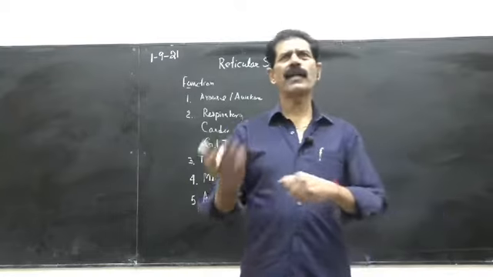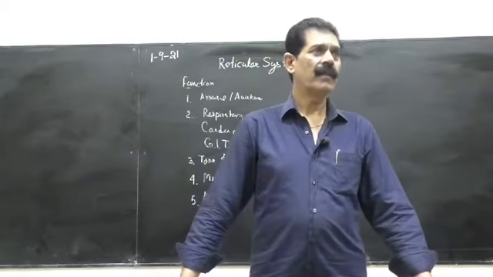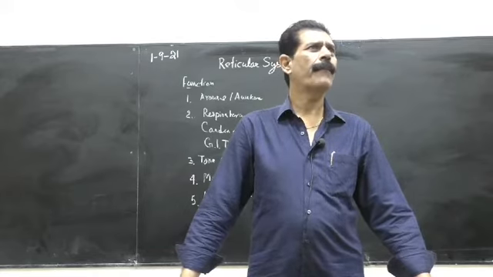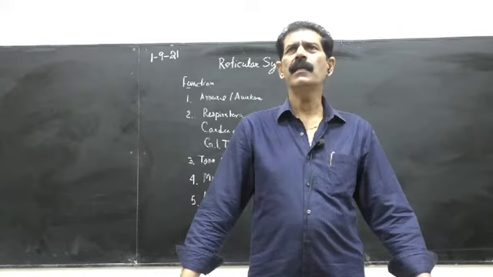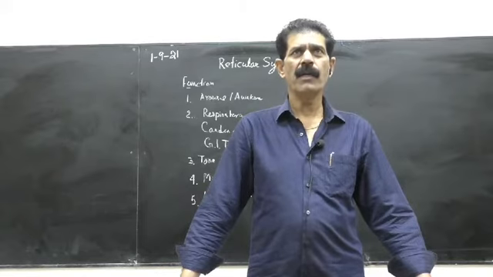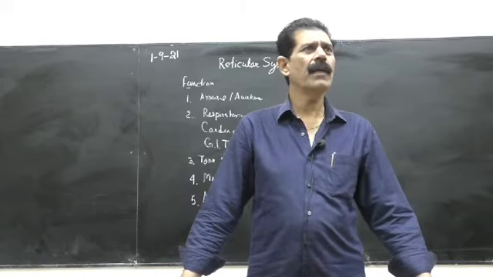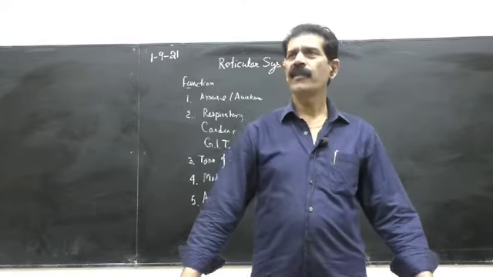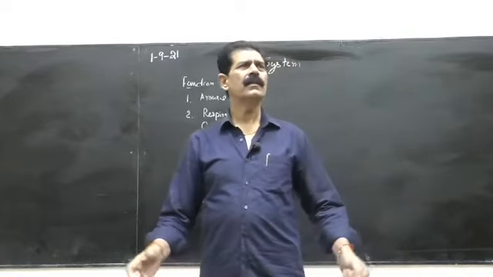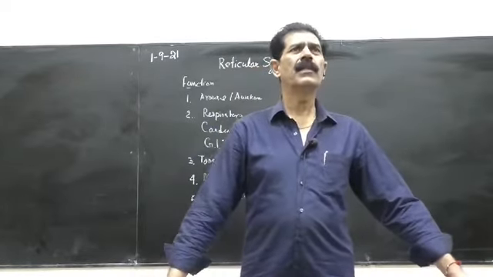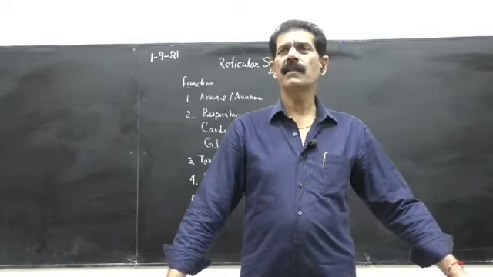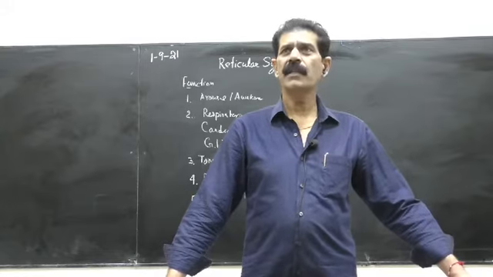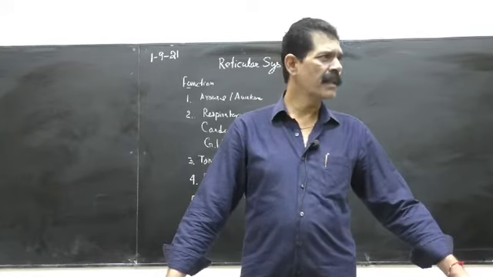So when we say somatic, soma means body. Somatic means particularly concerned with the skeletal muscles of the human body, because soma means the body, and it is made up of skeletal muscles. If we say visceral, what is the meaning of visceral? Means viscera. Viscera means organs of the body. As liver is a viscera, lung is a viscera, heart is a viscera, brain is also a viscera.